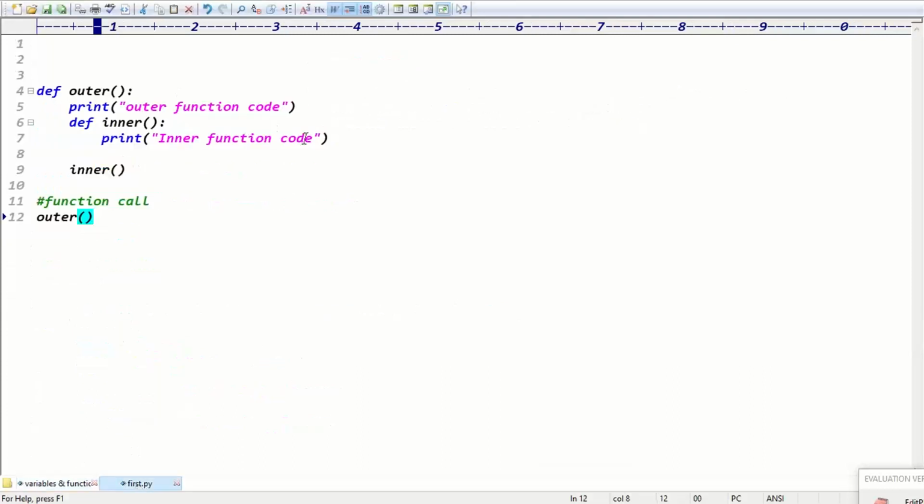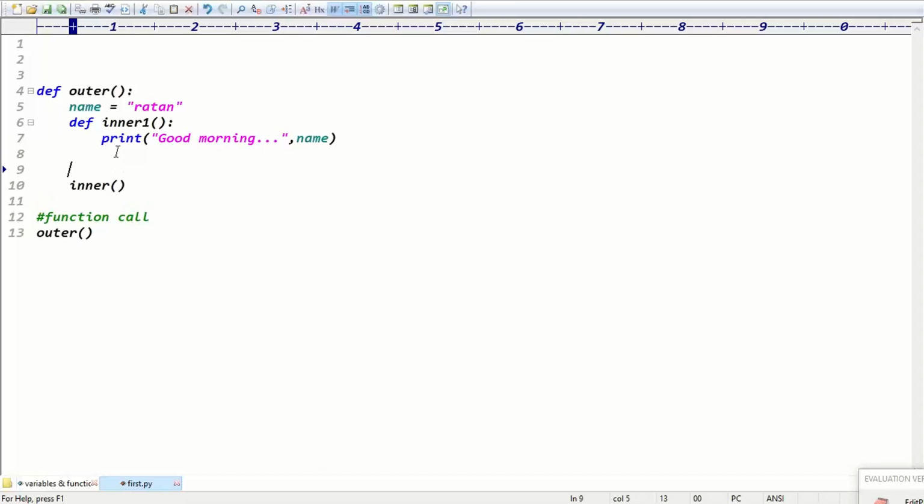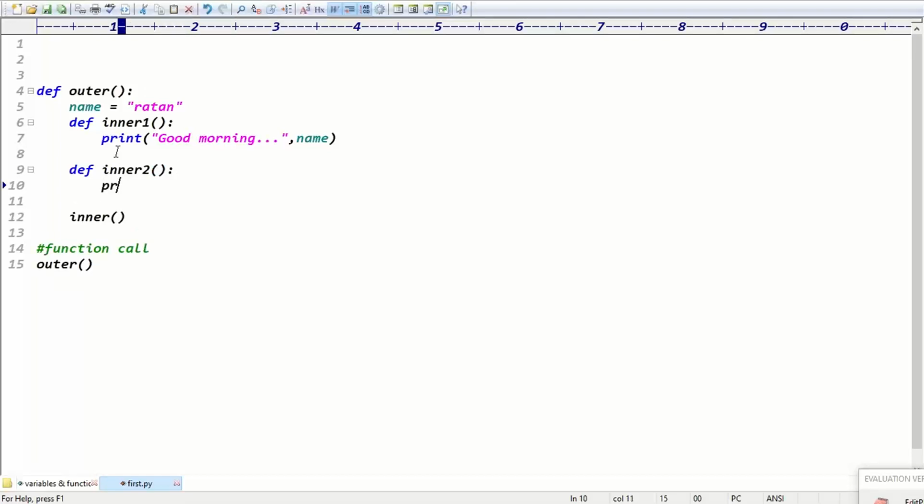Good. Next one, you can see the outer function contains one variable. So name equal to something like Ratan. This is like the inner one function. Inner one function simply says a good morning message, good morning with the name. The point is, if the outer function contains data, it can contain multiple inner functions, right? Assume this is my inner two. In inner two I'm printing good evening, comma, again I'm printing the name, right?